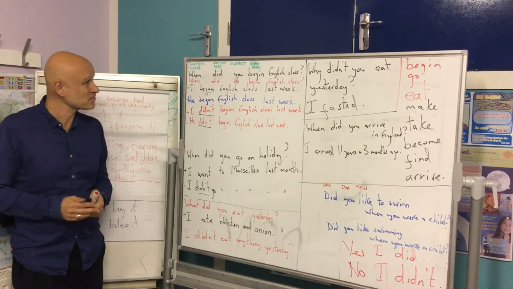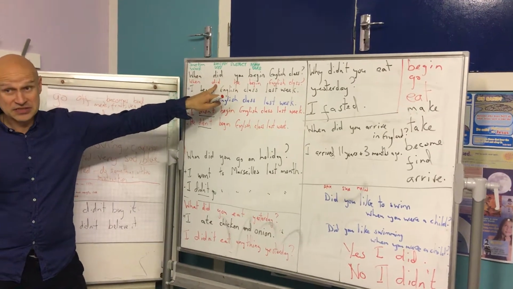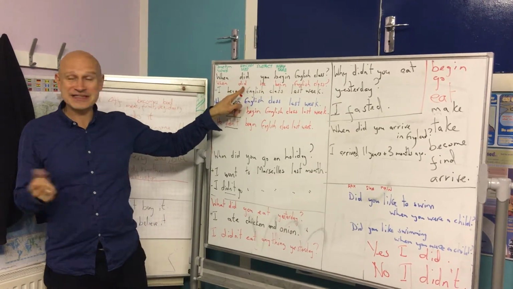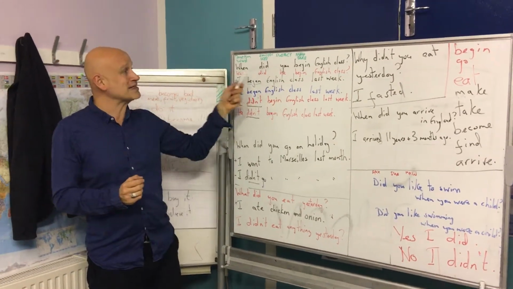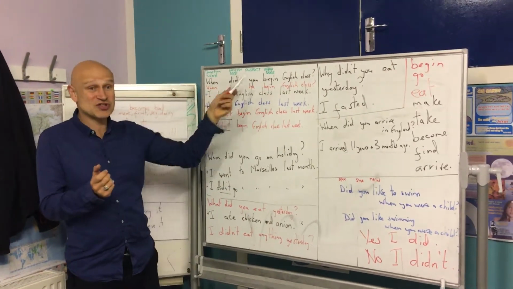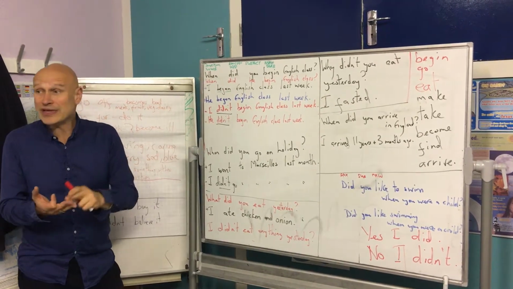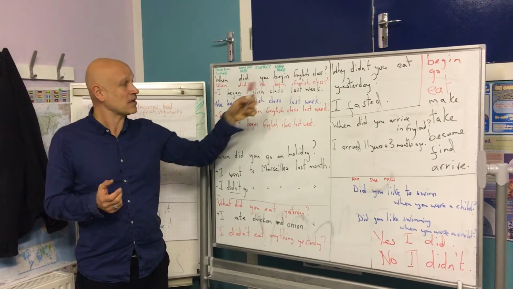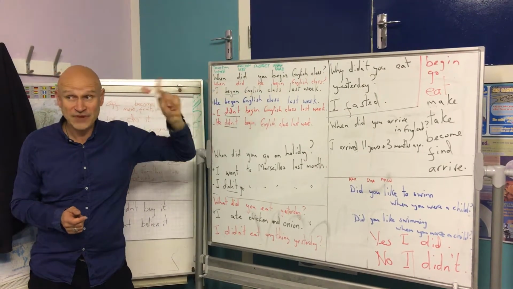Always. Okay? When did you begin? So it's the little verb that says past simple and the main verb present simple. But it's this verb that tells me the question is in the past. Okay? When did you begin, or when did he begin? Notice that nothing changes, really, in the question. It's the same for I, you, he, she, it, we, or they. We always use exactly the same. It's only the subject that changes in the past simple. That's important to remember.